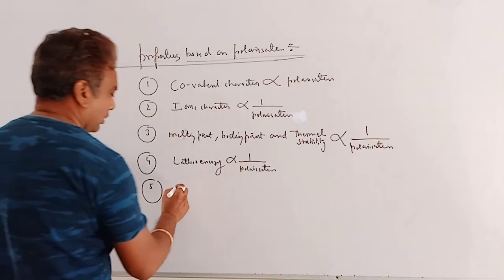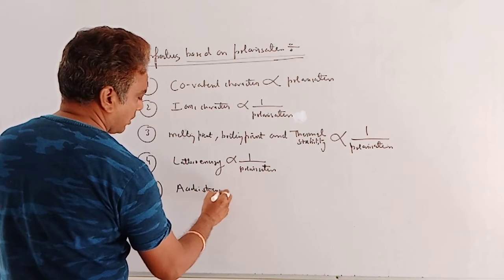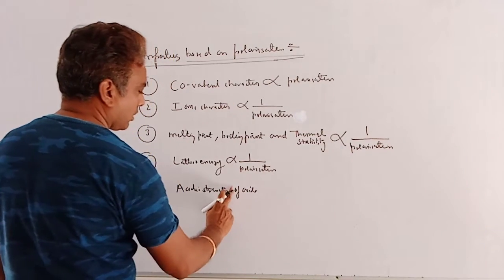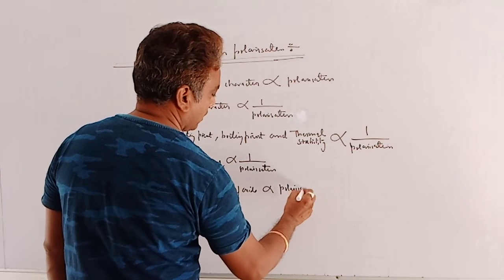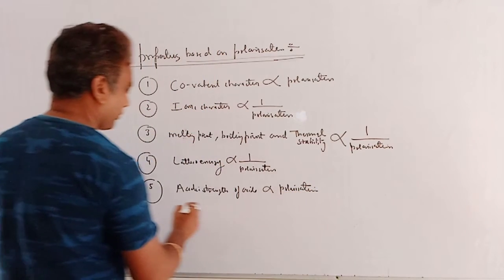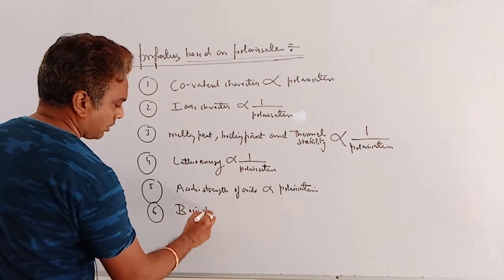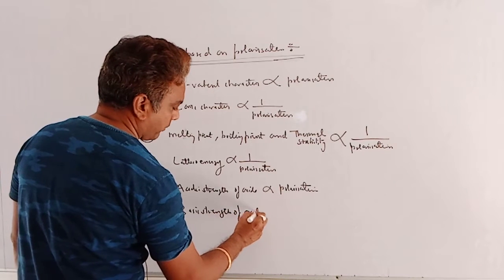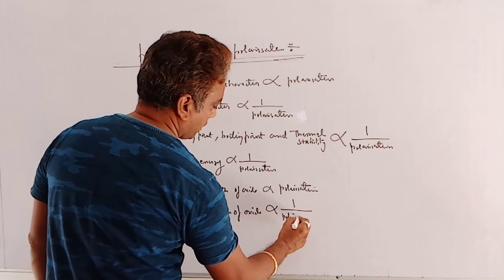Fifth, acidic strength of oxide is directly proportional to polarization. Next, basic strength of oxide is inversely proportional to polarization.